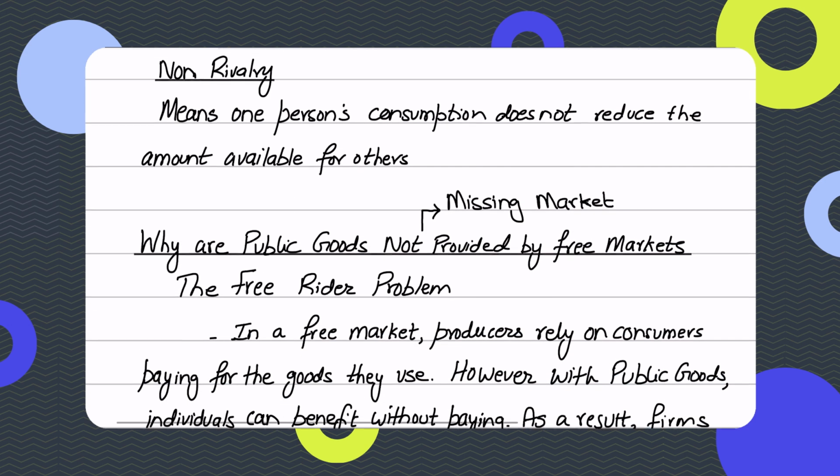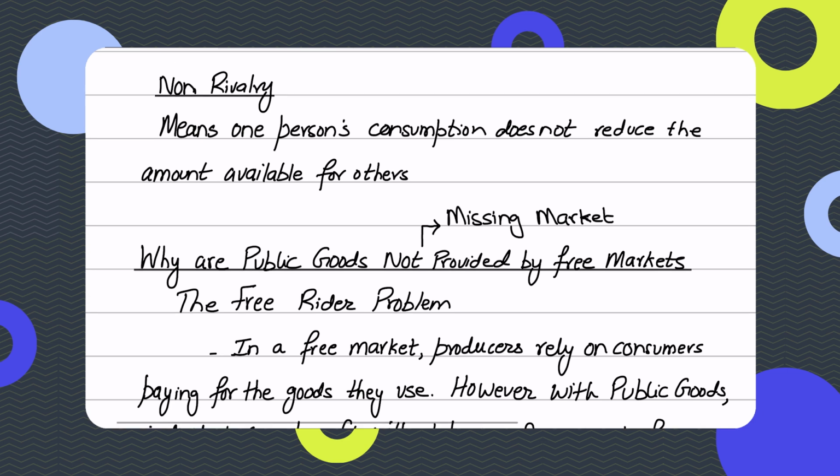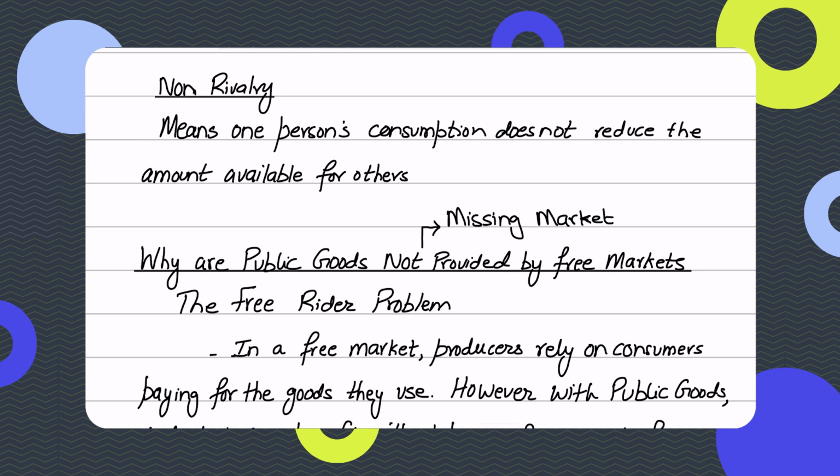The second characteristic that you must know for public goods, because a question comes on public goods, is that public goods are non-rivalrous, or non-rivalry. Non-rivalry means that one person's consumption of the good does not reduce the amount available for others. For example, if one person is enjoying national defense, or enjoying his time in the public park, or walking on a public beach,